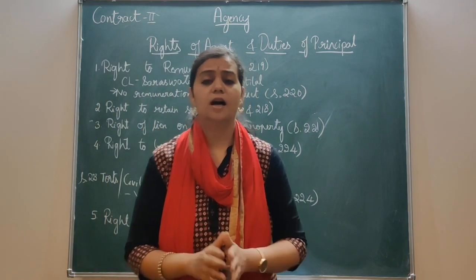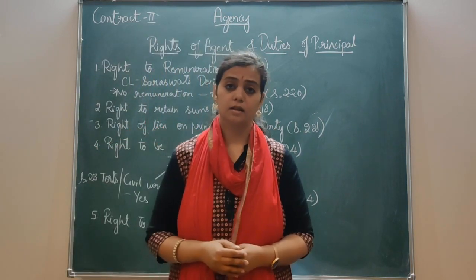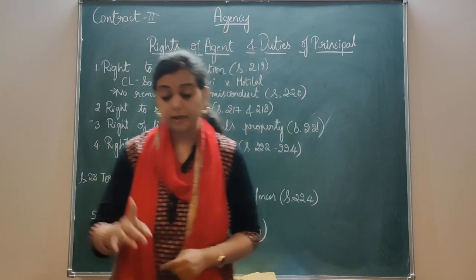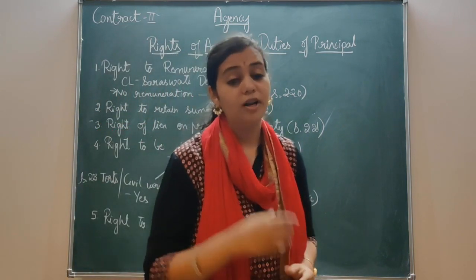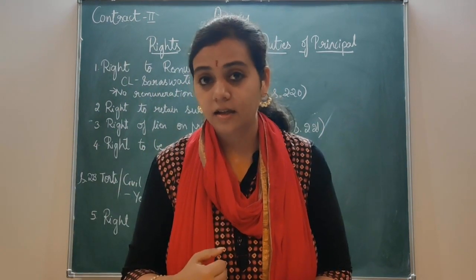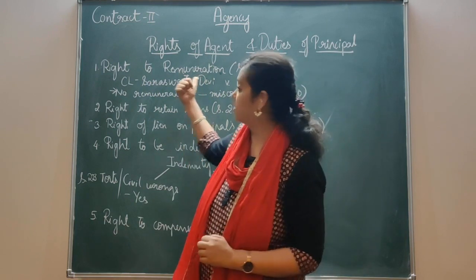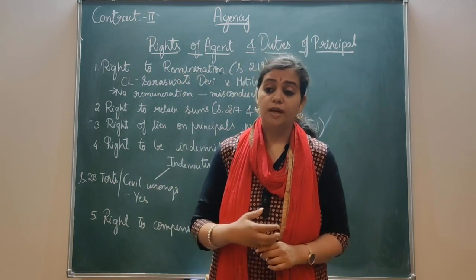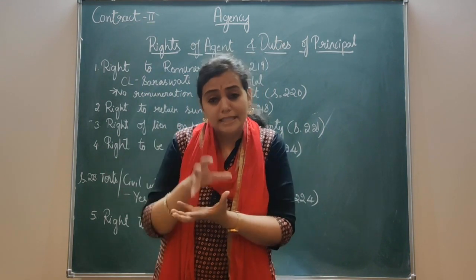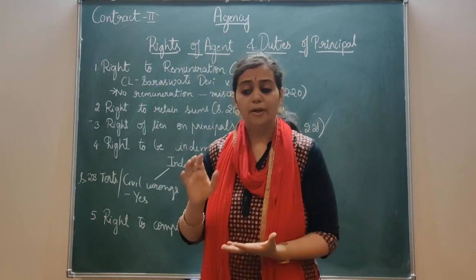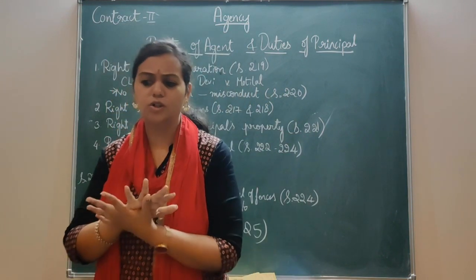This month he sells 100 pence. So whatever 100 pence he is selling, he has to get commission or his remuneration for it, right? As per this section, though the entire goods are consigned to the agent, he may have sold certain things and not sold others.